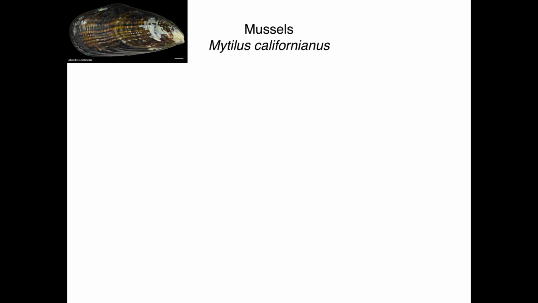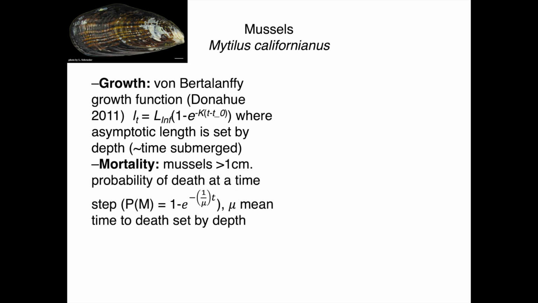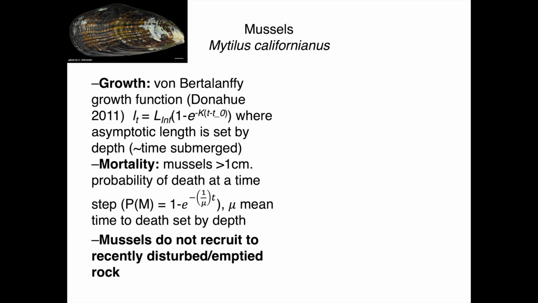So now here's some more detail on the parameterization of the different classes of individuals. Mussels grow according to a von Bertalanffy growth function with an asymptotic size set by their current depth, i.e. the proportion of time they are submerged. All variation in individuals in the model is assumed to be due to environmental variation. There's no parameterization of differences in individuals' genetic backgrounds. Mussels follow an exponential survivorship model with probability of dying at any time step set by a constant mean time to death, which depends on depth. Mussels can only recruit to rock that's assumed to already be covered by algae or mussels or some other biotic substrate that mussels will recruit to, as they don't generally recruit to bare rock. Consequently, they don't recruit to cells that have had mussels recently removed by disturbance.